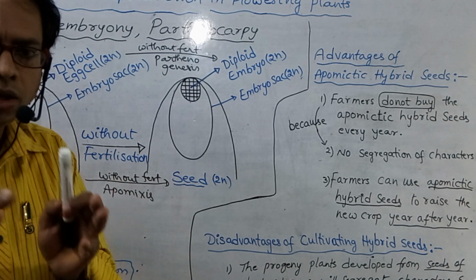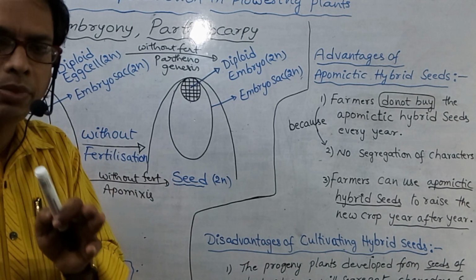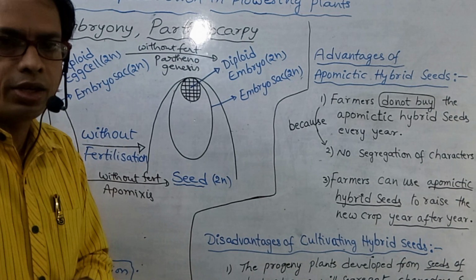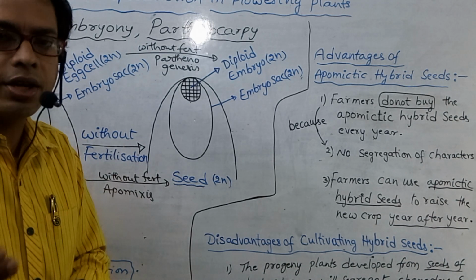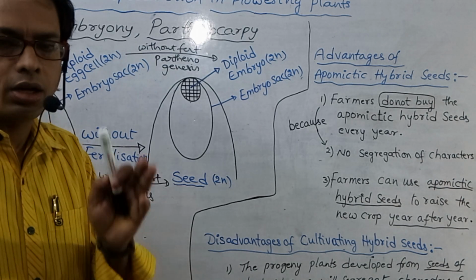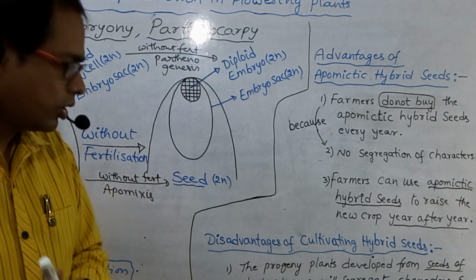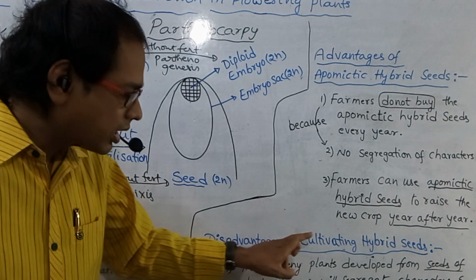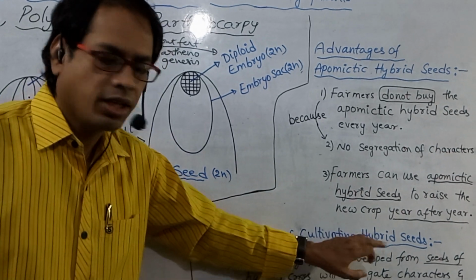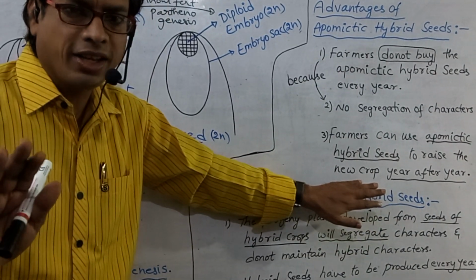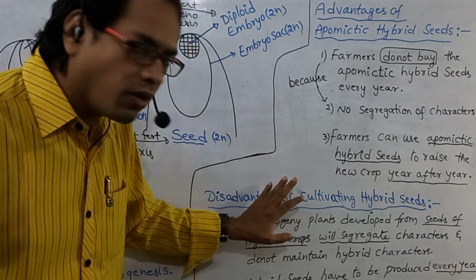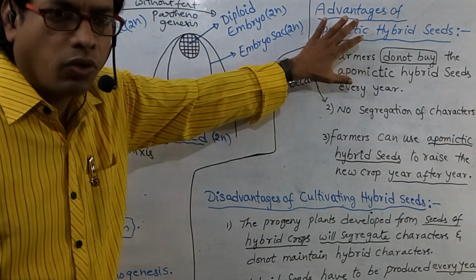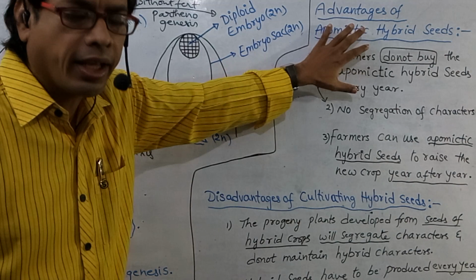Normal hybrid seeds, the farmer has to buy every year. That means normal hybrid seeds are too expensive. So these are the disadvantages of cultivating hybrid seeds, and these are the advantages of apomictic hybrid seeds.